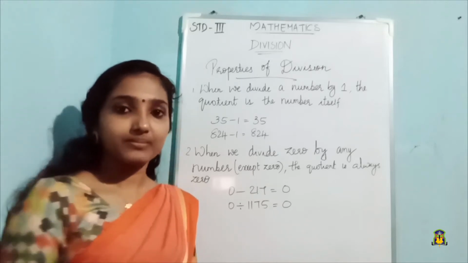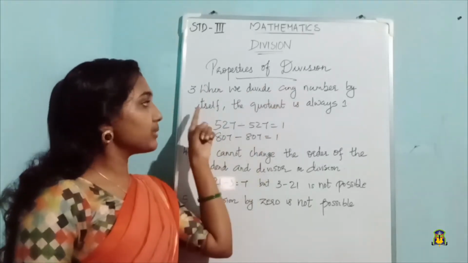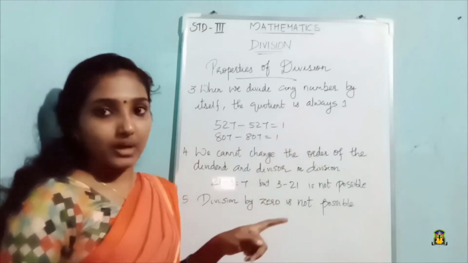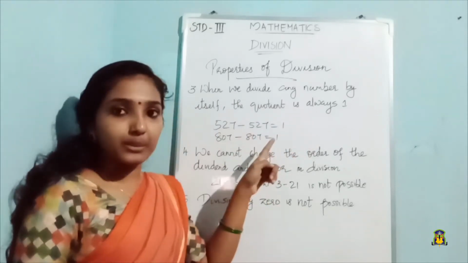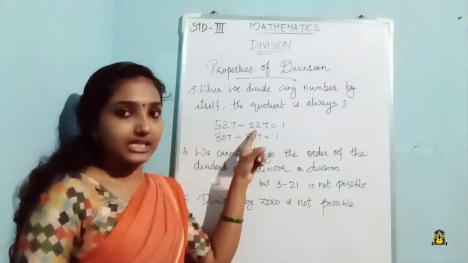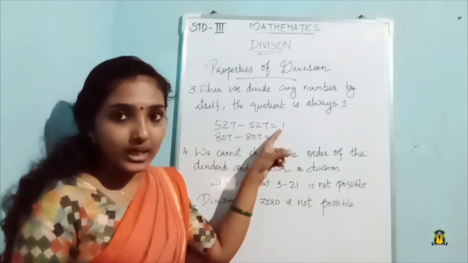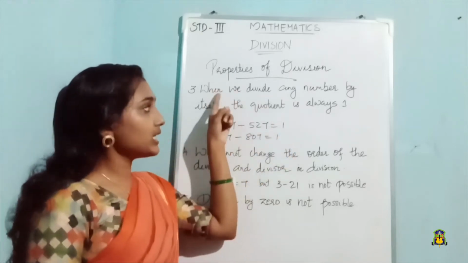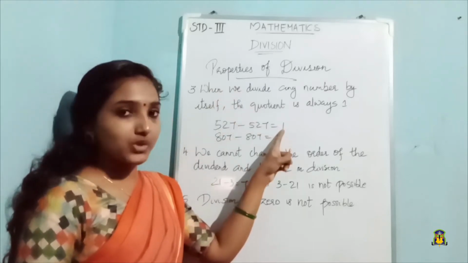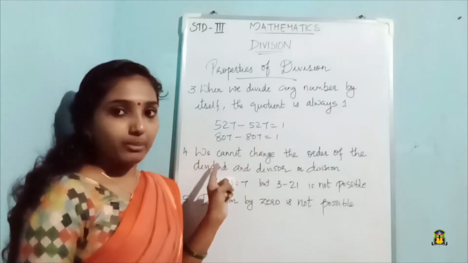The next property is that when we divide any number by itself, the quotient is always 1. We are dividing a number by that number itself. 527 divided by 527, then what will be the quotient? The answer will be 1 itself. So when we divide any number by itself, the quotient is always 1. Moving on to the next property.